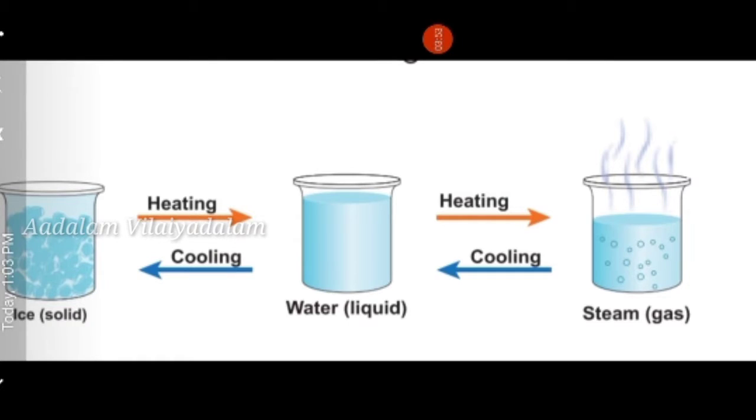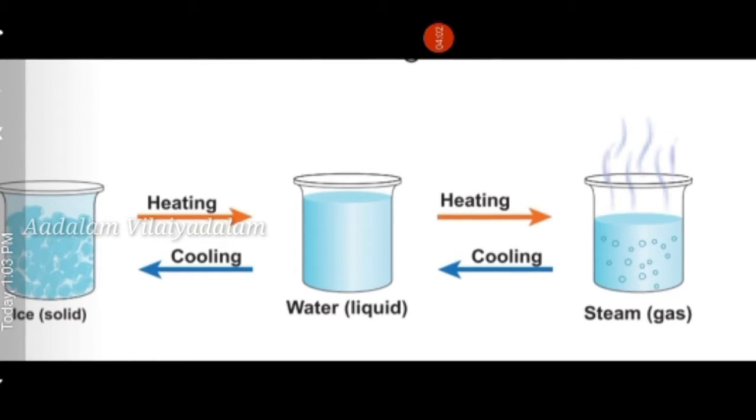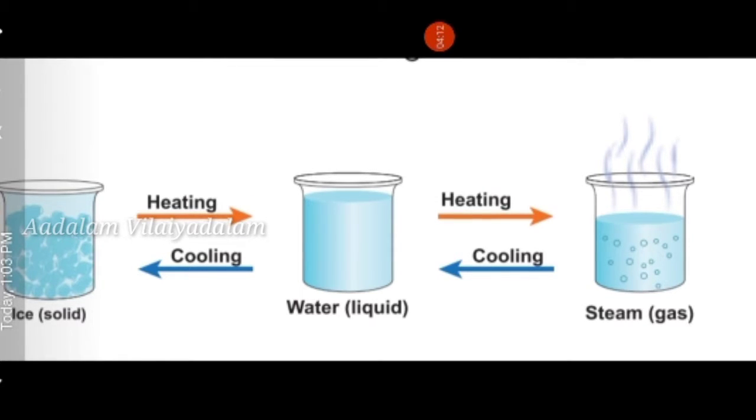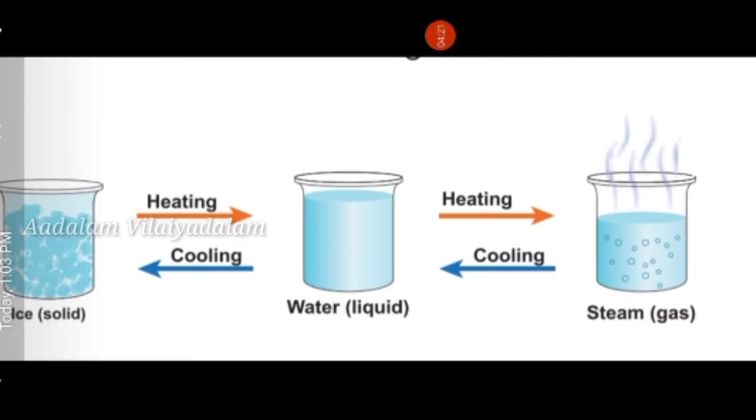Understood? This is an example of physical changes. It is a change in the physical appearance only, and it is a temporary change. Finally, it got back to the original position. This is a physical change. Sometimes a solid directly changes into gas.